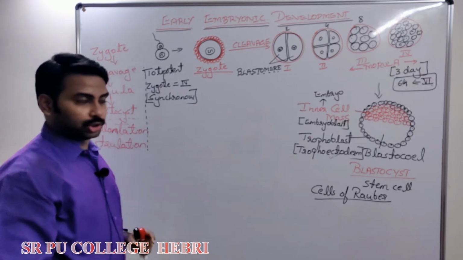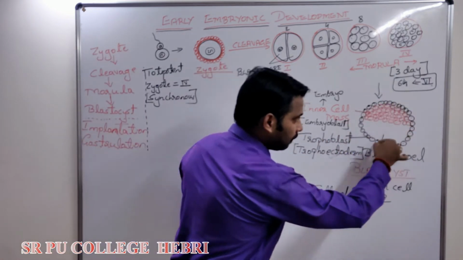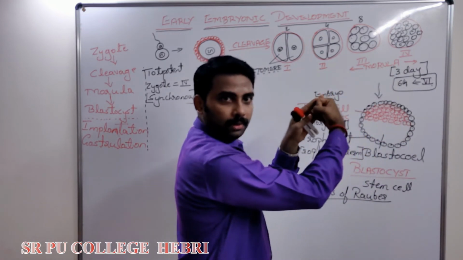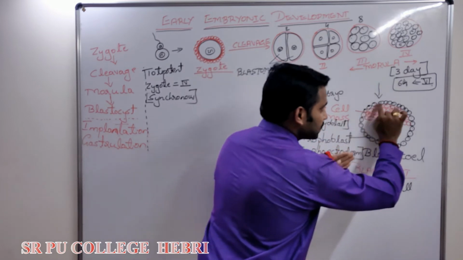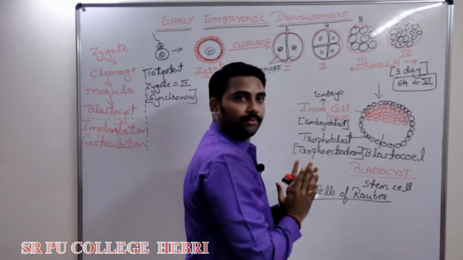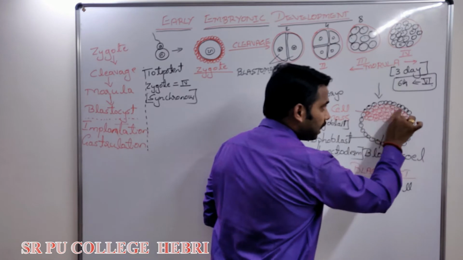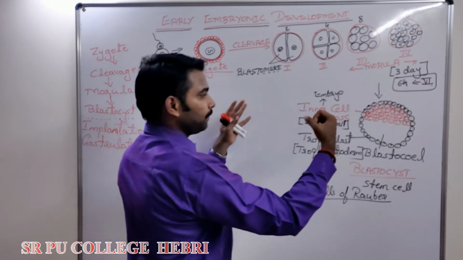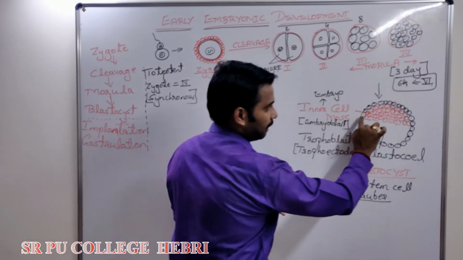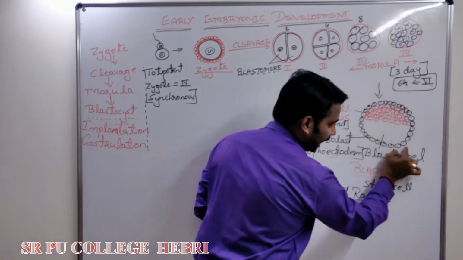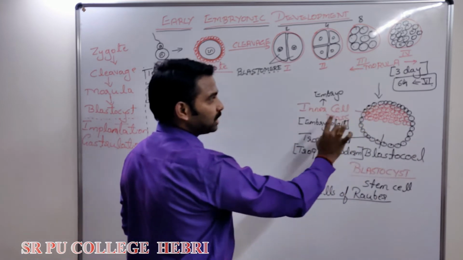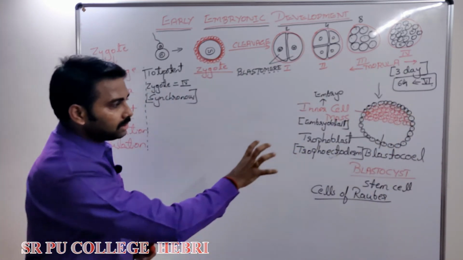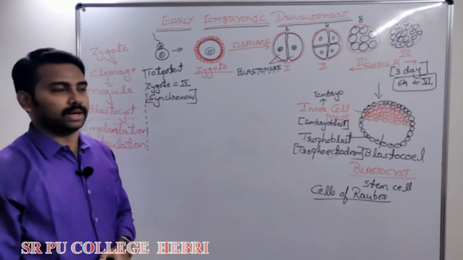During implantation, this entire blastocyst will attach to the wall of the uterus. In which direction? From the side of these cells of Rauber. That is, the side where the inner cell mass is present, that side of the trophoblast undergoes implantation. Remember this point. It will not attach from the other place first. The attachment occurs through cells of the Rauber. Okay, this is how a blastocyst will develop.